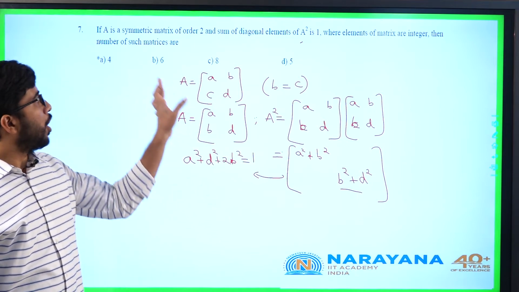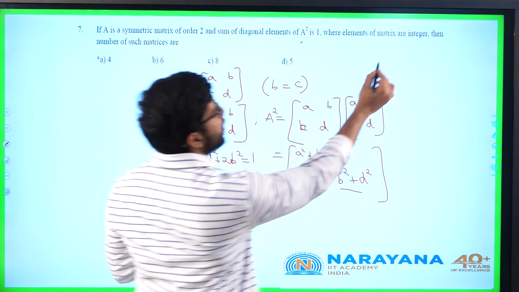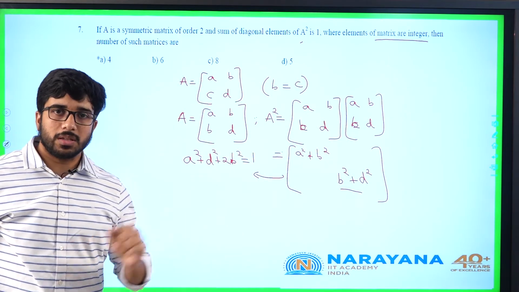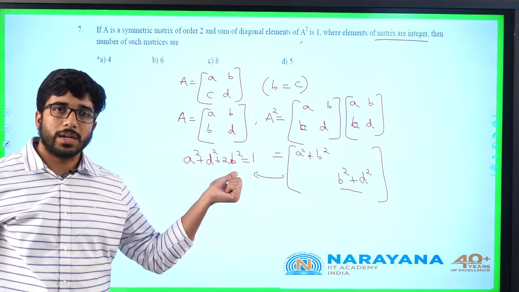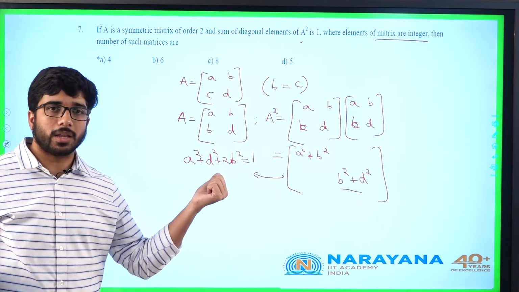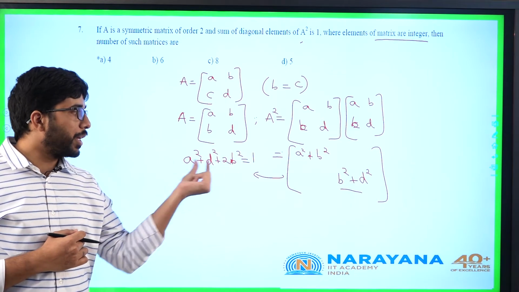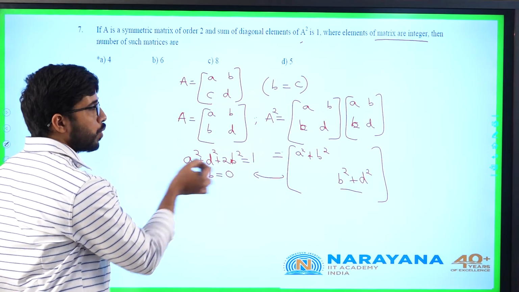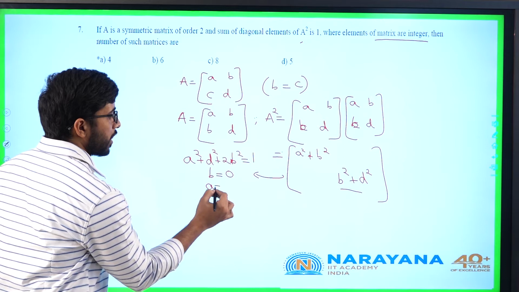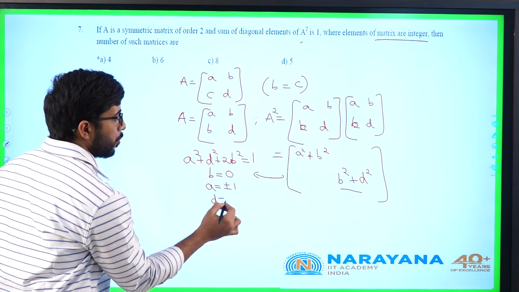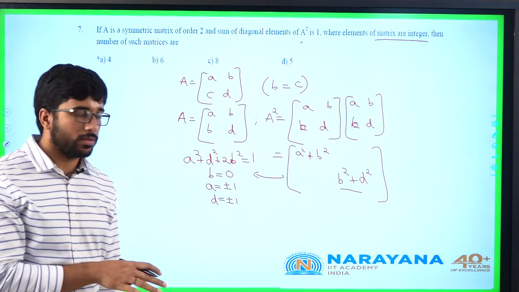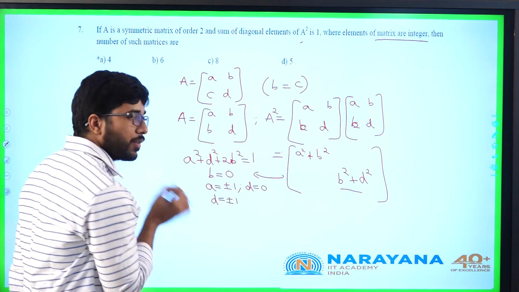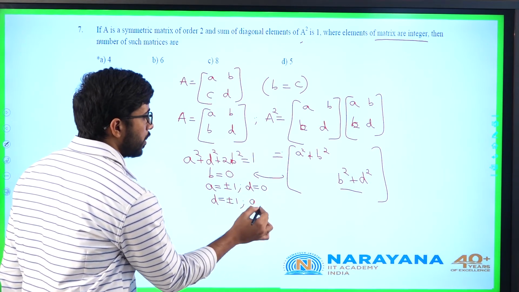Now a, d and b all belong to integers, as he mentioned the condition that elements of the matrix are integers. So when will this be possible? Can b be any value other than 0? Because if b is not 0 and it is plus or minus 1, 2b square will be at least 2. 2 plus non-negative values can't be equal to 1. Hence, b must be equal to 0. And what about a and d? a can be plus or minus 1 and d can be plus or minus 1, not simultaneously. If a is plus or minus 1, d must be equal to 0. And if d is plus or minus 1, a must be 0.